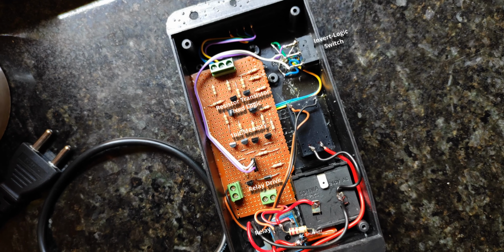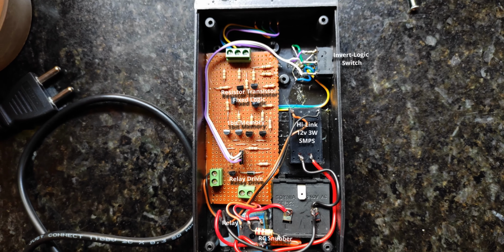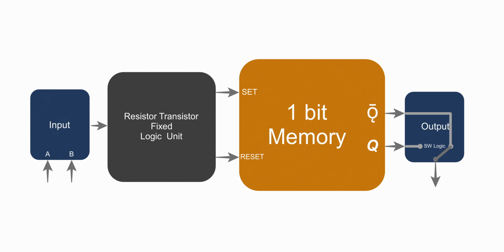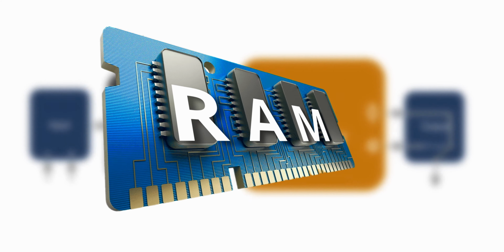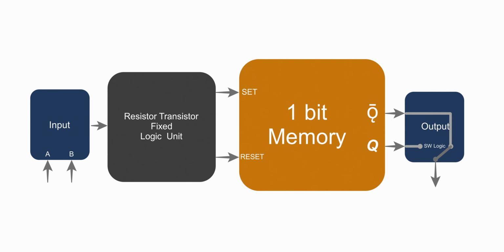Well, for simplicity, I made a block diagram for you. The main part of the circuit is the memory. It's a 1-bit memory, so we can hold a single binary value like 1 or 0 as long as you want, until you reset or cut the power. Because it's a volatile memory like the RAM of your computer. The memory has 2 outputs, Q and Q dash. Q is the actual output and Q dash is just an inverted version of Q. For instance, if Q is 1, then Q dash is the opposite, that is 0, right? And I put a switch to select the output Q or Q dash, for a good reason: to invert the logic. I'll try that in a moment.